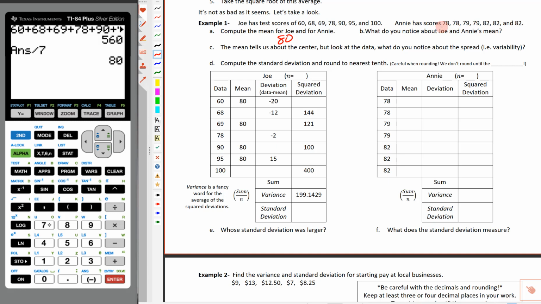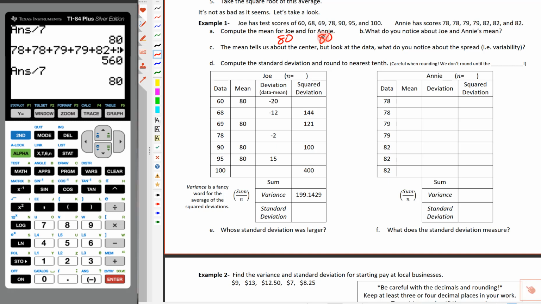So for Annie, we're going to put in a 78 plus a 78 plus a 79 plus a 79. Now I'm going to go ahead and double check these first 4 while I've got them on the screen. That's excellent. Then I'm going to add 82, another 82, and then another 82. Okay, so yeah, I've got those last couple. Very interesting scores there. When we add those 7 scores, we get 560. So again, we're going to divide by 7. And when we divide by 7, we end up with 80 also. So the mean for both of these is 80.